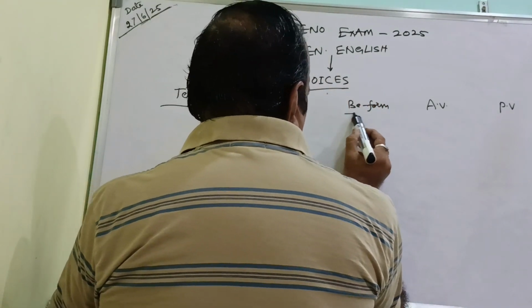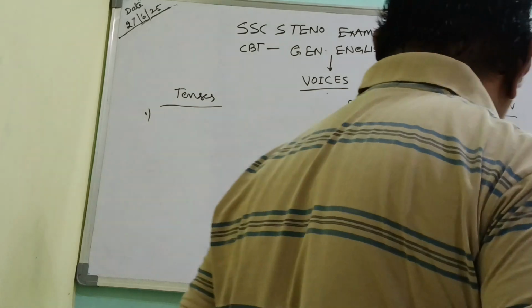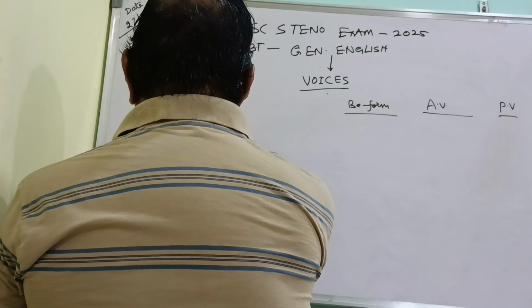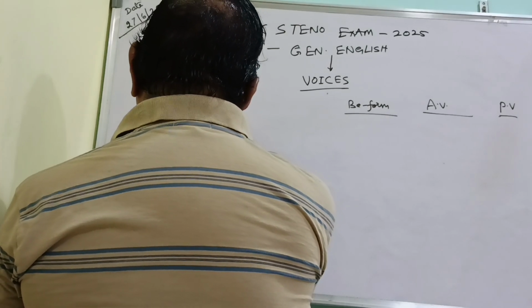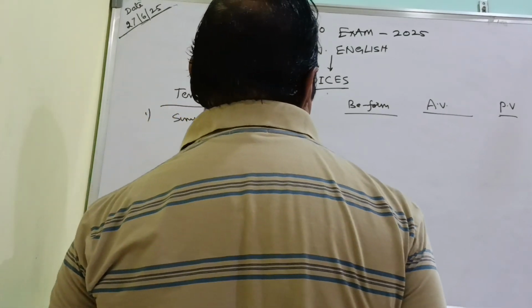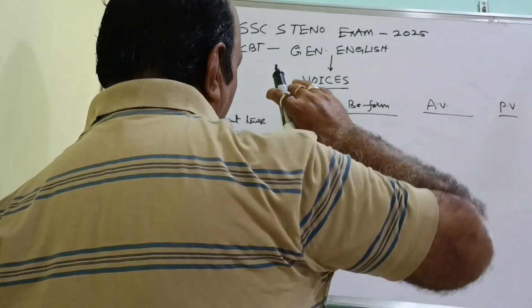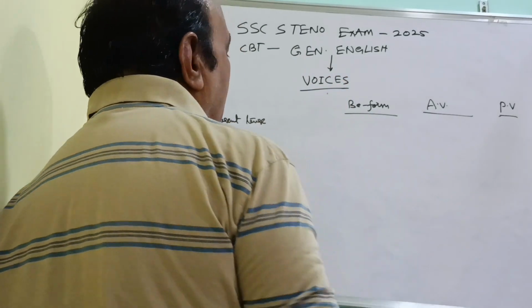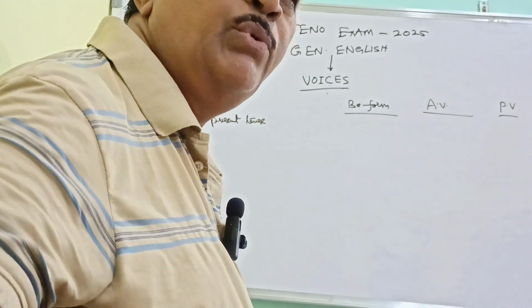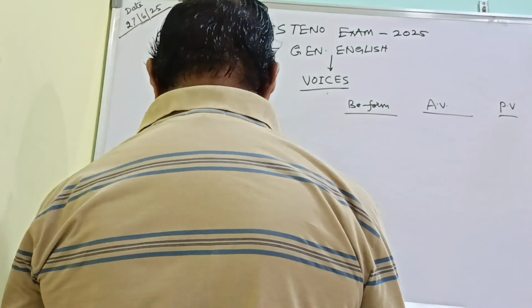Now the simple present tense. These are all the basic explanations. Unless you have full knowledge of the voices, you cannot write the different types of voices in the exam, even though you are giving the objective type in the exam.